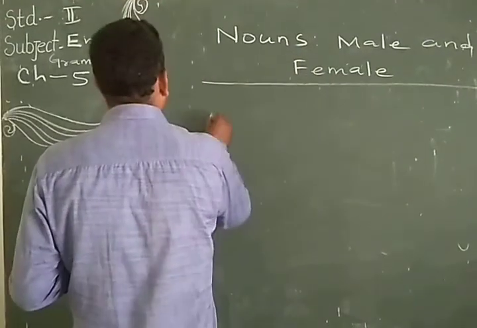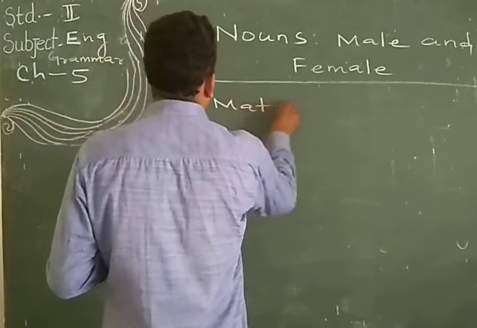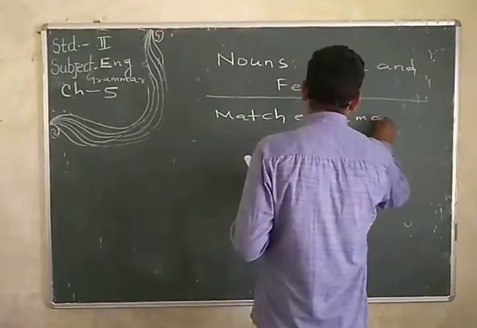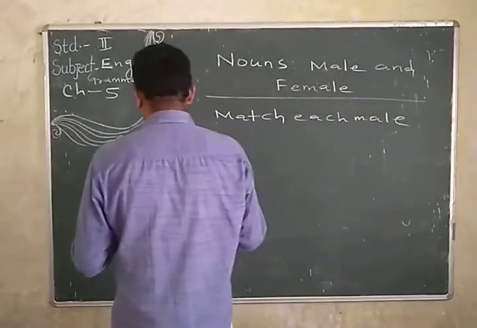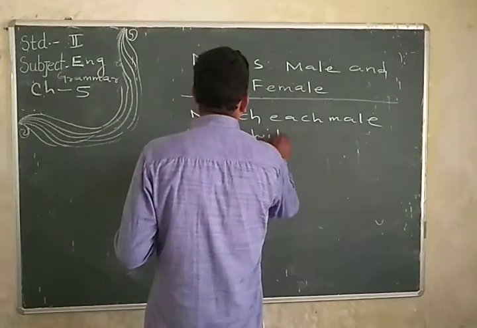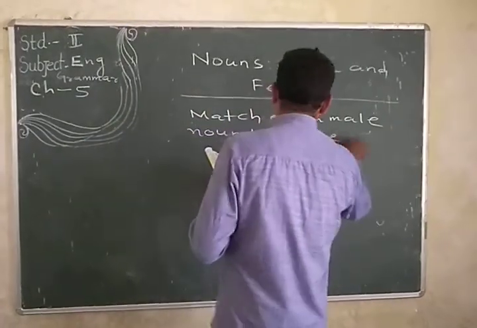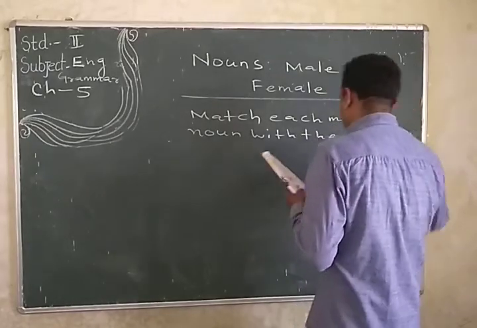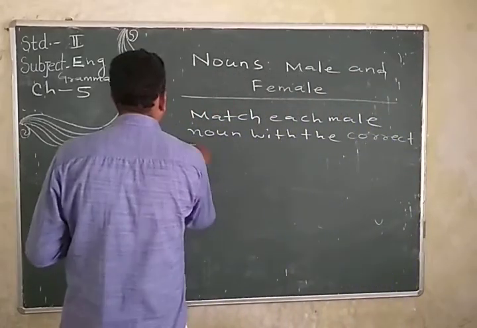Okay. Match each male noun with the correct female noun.